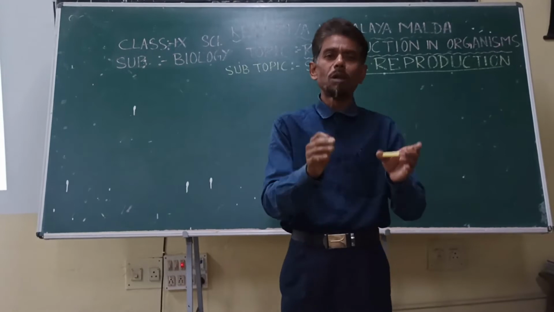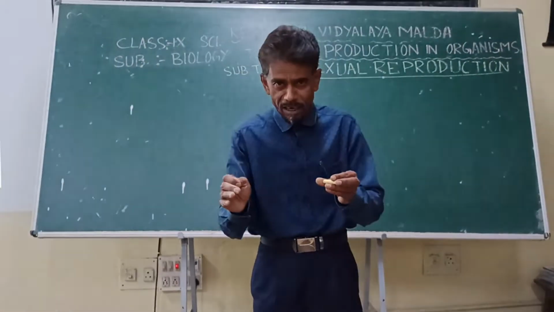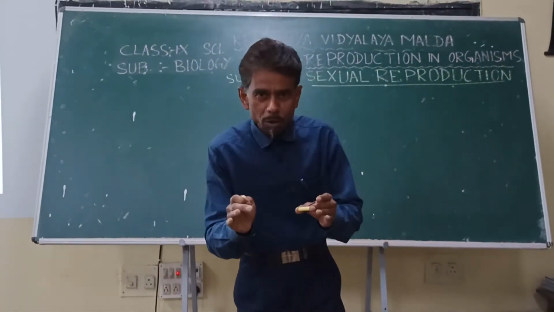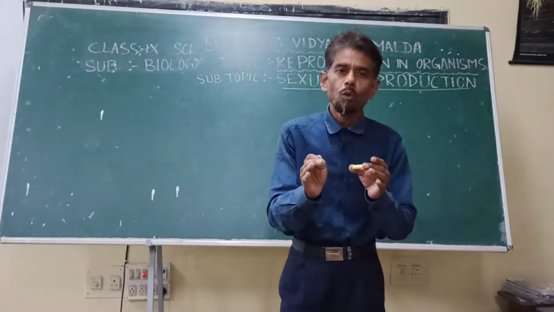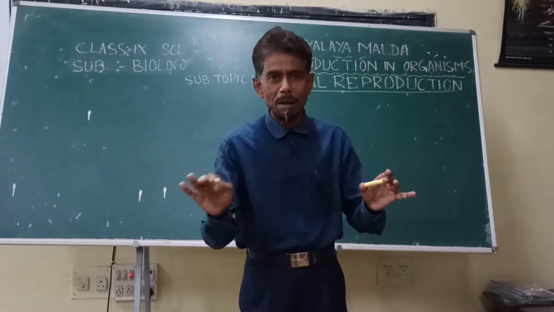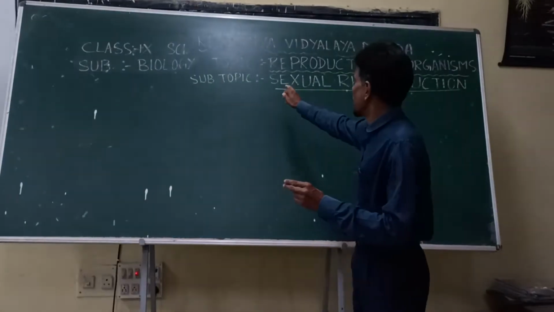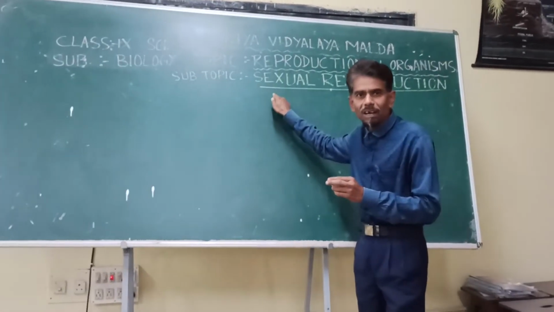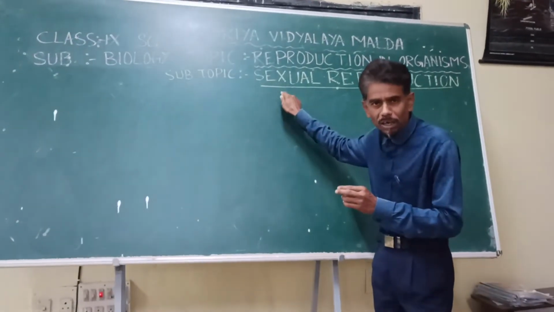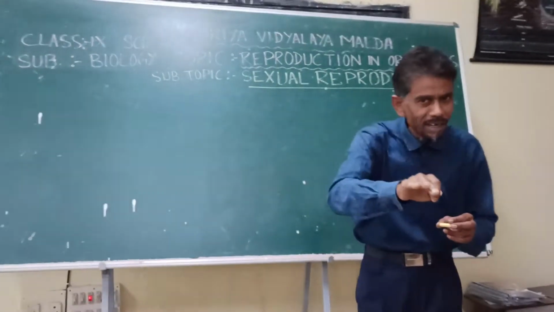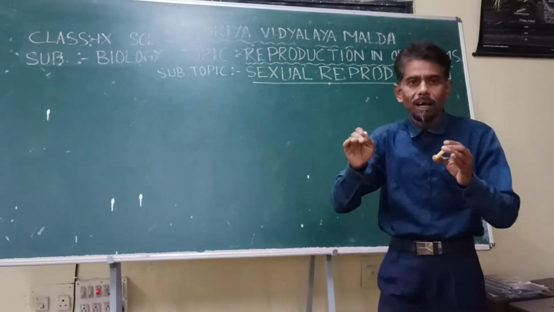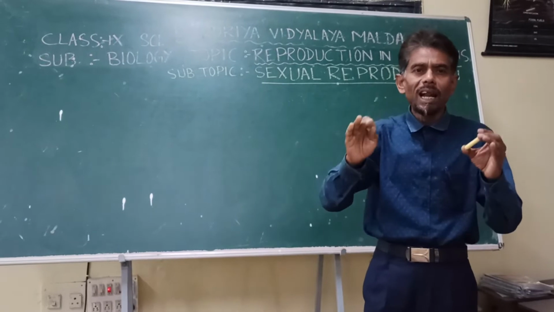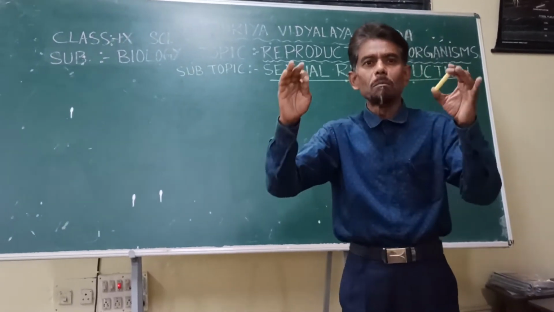In asexual reproduction, you have seen the new individual produced from a single parent where there is no formation of gamete. But the most fundamental character of sexual reproduction, both in plants as well as in animals, is that the formation of male and female gamete is a must.